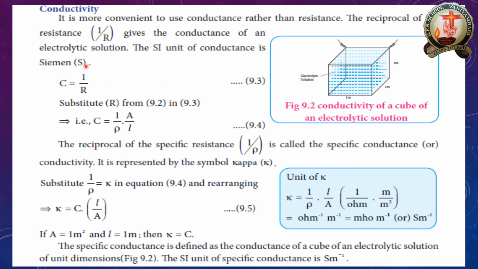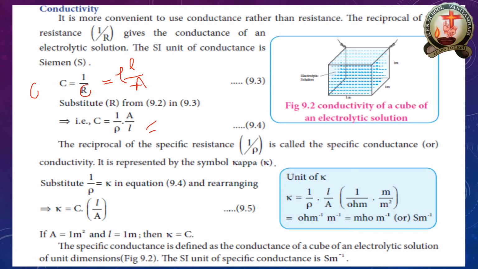C is equal to conductance. We are mentioning C, which is called conductance, the reciprocal of resistance. C is equal to 1 by rho into A by L, because you know the resistance. Instead of this one, I'm going to substitute rho into L by A. What happening? 1 by rho into A by L, that gets inverse.